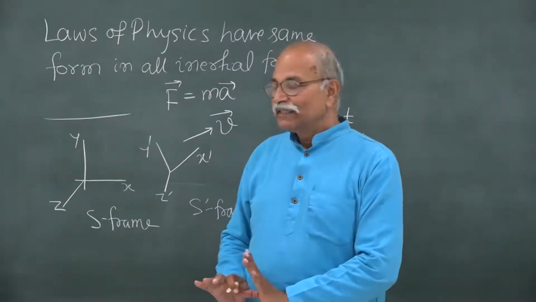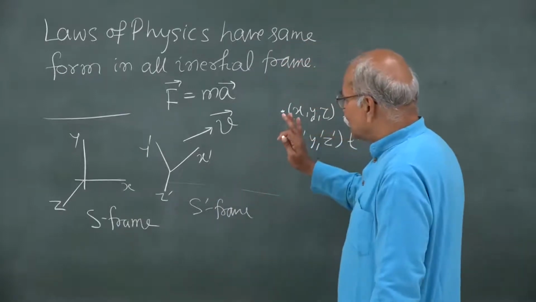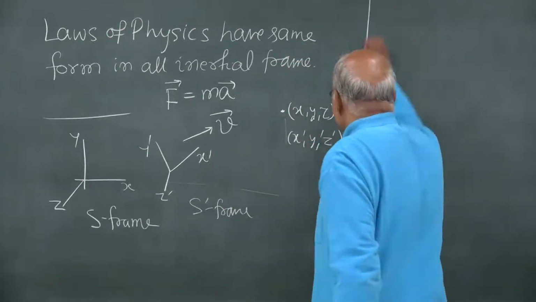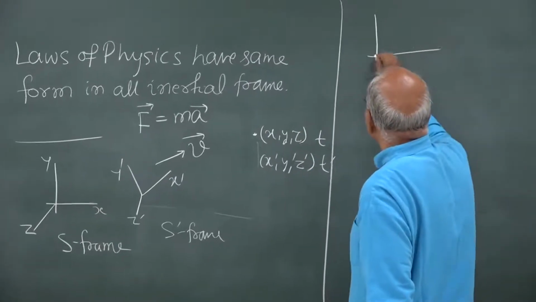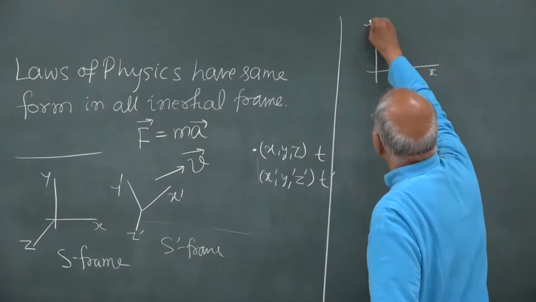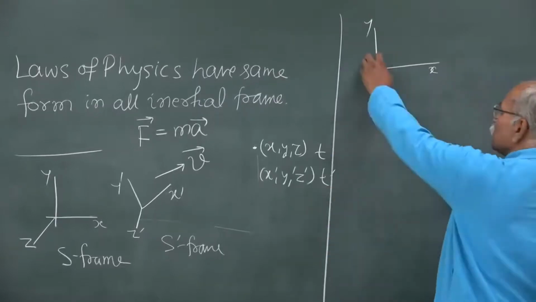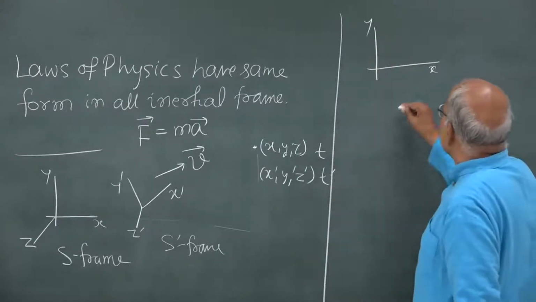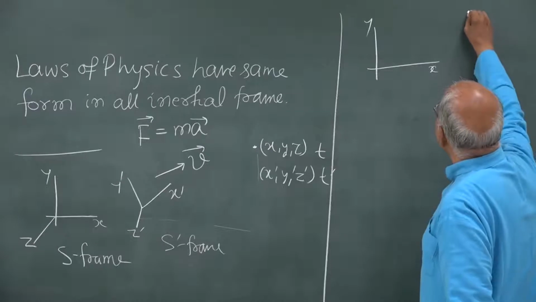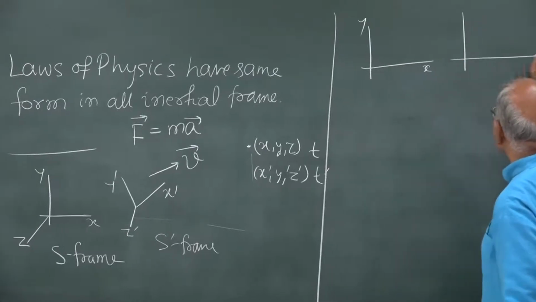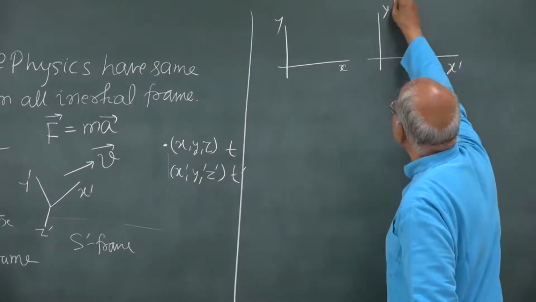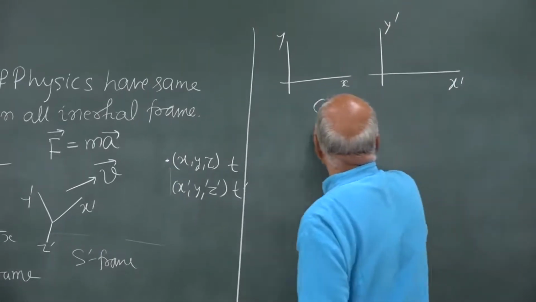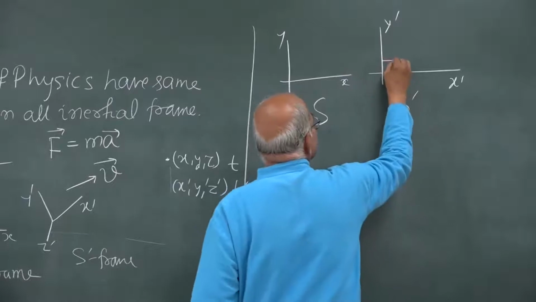If you take a simpler picture, let us take a simpler picture where you have two frames x, y and z. I am not drawing z axis, it will be perpendicular to the board, and then you take yet another frame, S prime frame. So, x prime here, y prime here, and this is S and this is S prime.